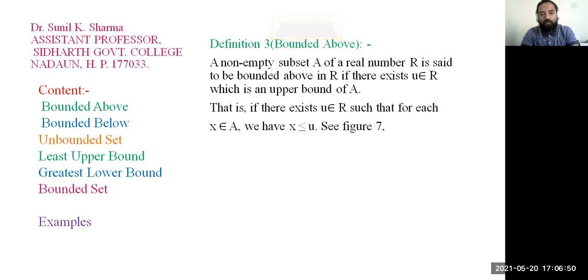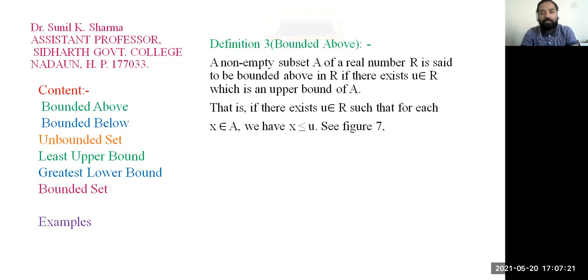So, keeping in mind both definitions, upper bound and lower bound, we will discuss bounded above, bounded below, and even least upper bound and greatest lower bound. All these definitions are related to each other. So let us start our discussion with a new definition, that is bounded above.